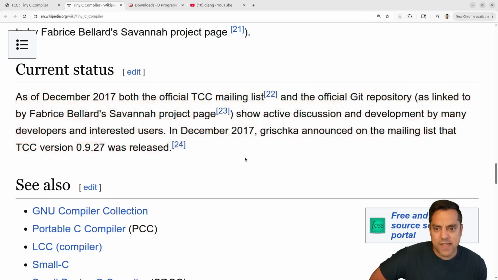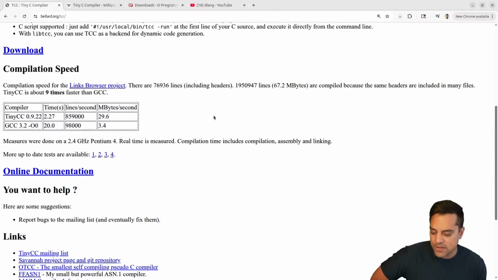So anyways, here's a status of the project according to the wiki, but the mailing list is still active when I browsed around there. So let's try to actually compile this. I think a good benchmark would be, I've got GCC 14, to compile this code to see how long it takes, and then use the compiler to see if it can compile itself. There's about 76,000 lines of code, including the headers, and with the headers processed and included, that's almost 2 million lines of code. So that's a pretty good benchmark here.